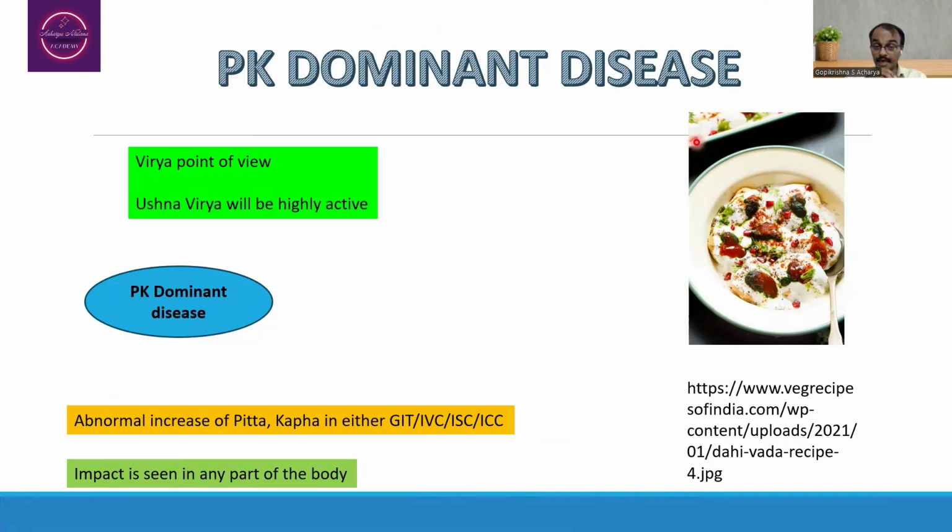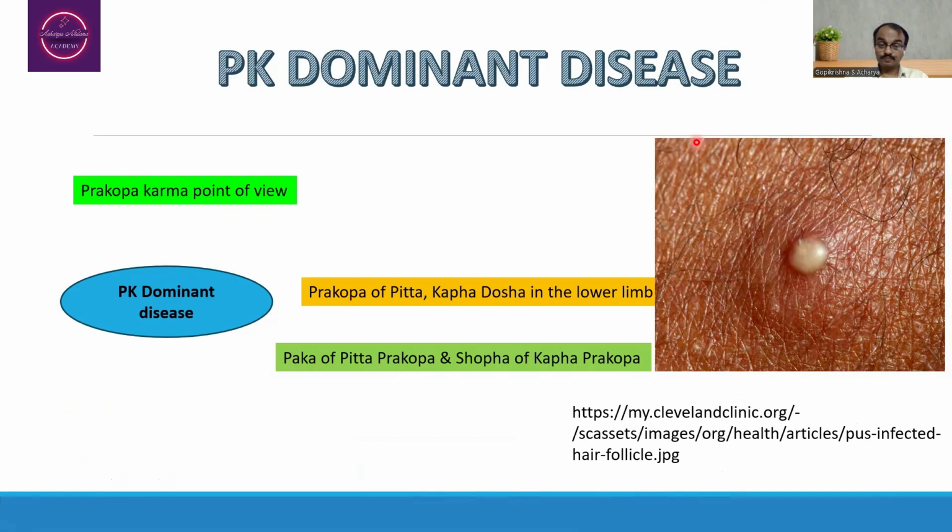Depending upon the proportion of Shita and Ushna Virya, we are going to observe the abnormal increase of Pitta and Kapha dosha. Suppose Ushna Virya is more than Shita Virya, we are going to observe the Pitta dosha increase in the body. If Shita Virya is more than Ushna Virya, then we are going to observe the abnormal increase of Kapha as well as Pitta in that particular individual.